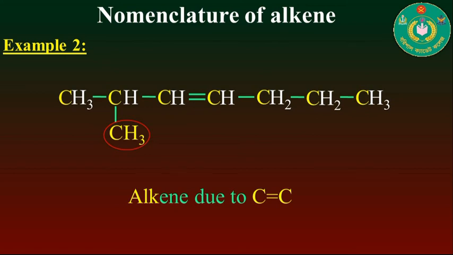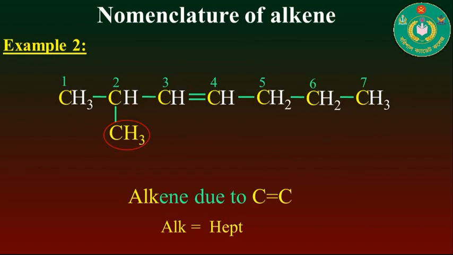This compound contains a carbon-carbon double bond, and the number of carbons in the longest chain is 7. So the root will be hept, and the prefix will be methyl at the second carbon.